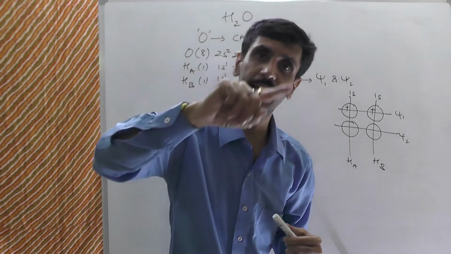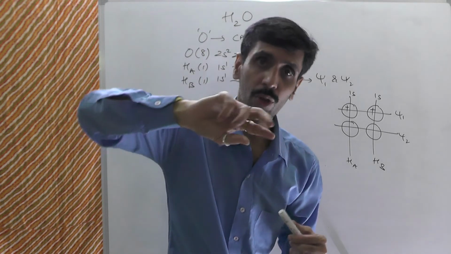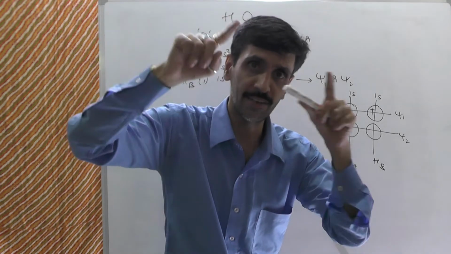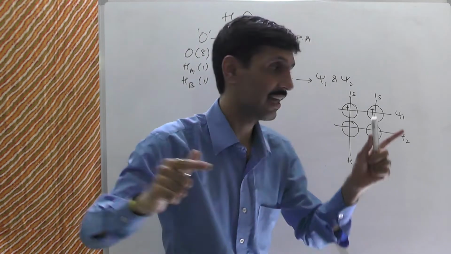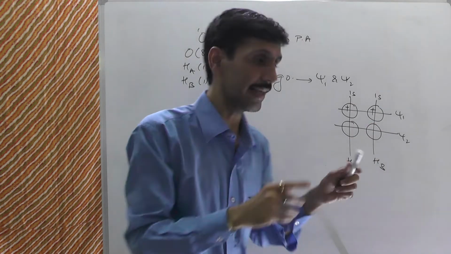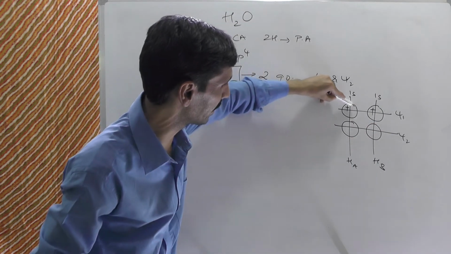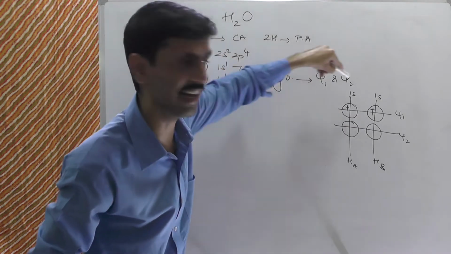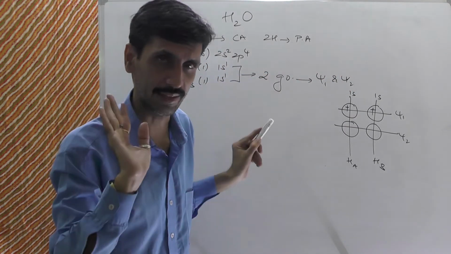S orbitals are spherically symmetrical, my dear friends. And when they are spherically symmetrical का मतलब ये होता है दोस्तों, not only is it going to be symmetrical with respect to the shape, but also it is symmetrical with respect to the sign. यानी ऐसा नहीं कि ये प्लस साइन जो मैंने यहाँ पर दिखाया हुआ है वो इतने ही एरिया में प्लस साइन है, नहीं. The plus is throughout the entire sphere. ओके, ये बात आप याद रखिएगा.